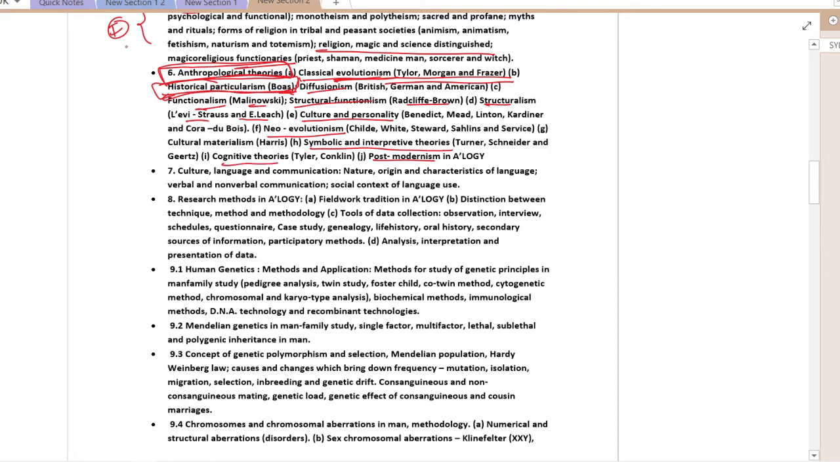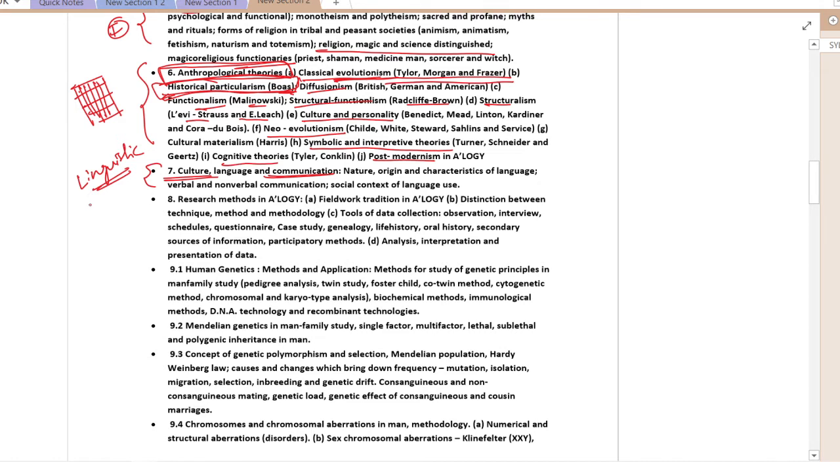These are important because every year questions come from this particular section. So after analyzing them, it is important that we complete this on a priority basis. The 7th topic is language and communication. This comes under linguistic anthropology.